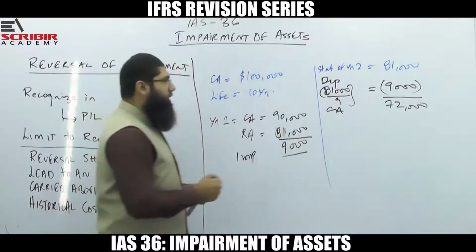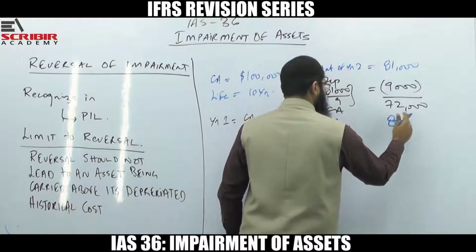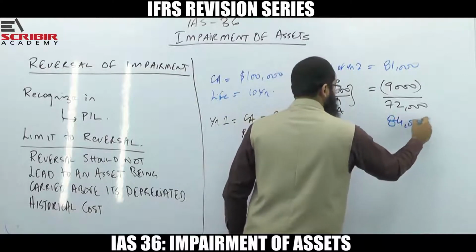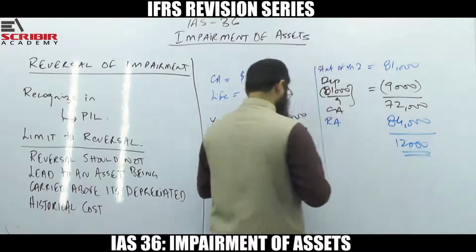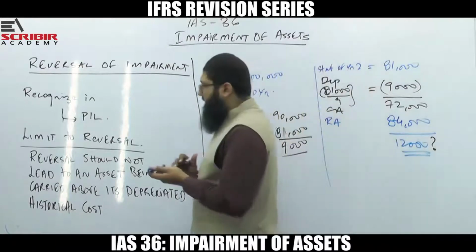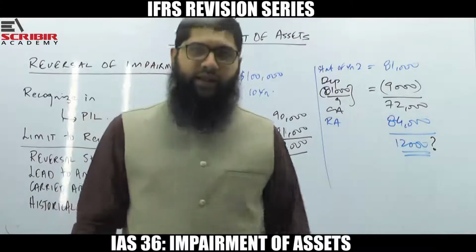Now we are being told that the recoverable amount of the asset is 84,000. So that means there is a reversal of 12,000. The question that arises is, how exactly are we going to recognize it?